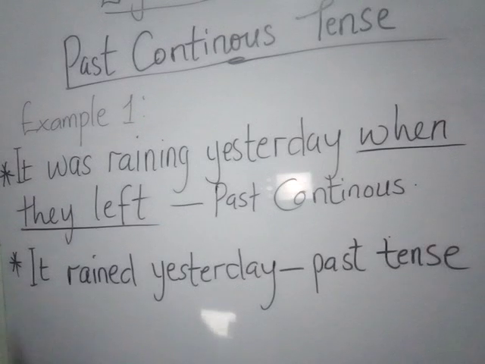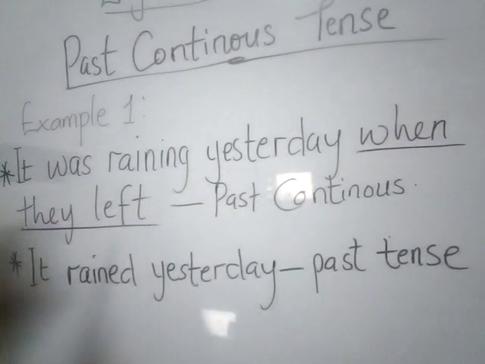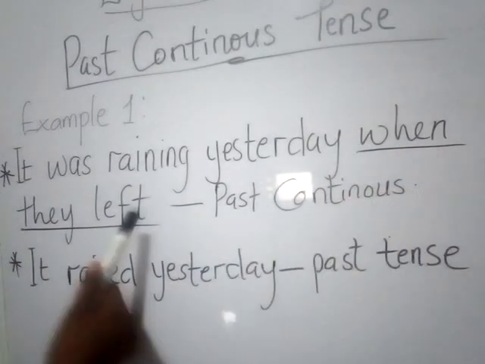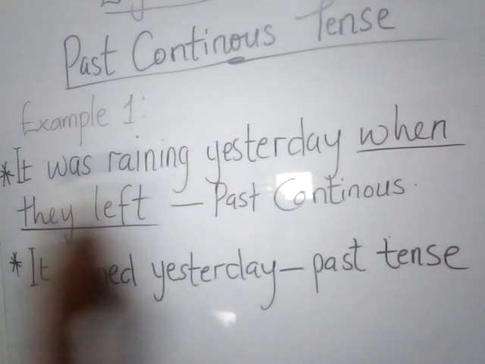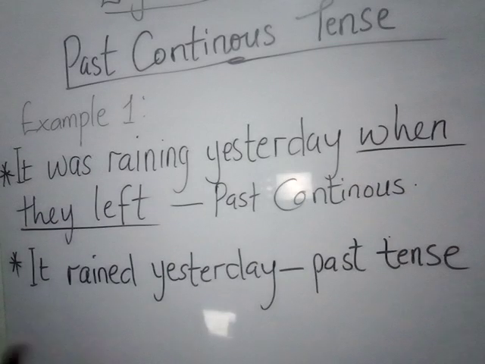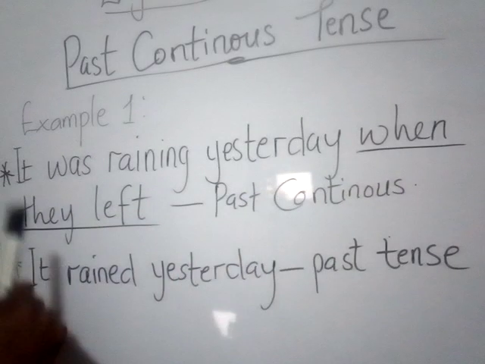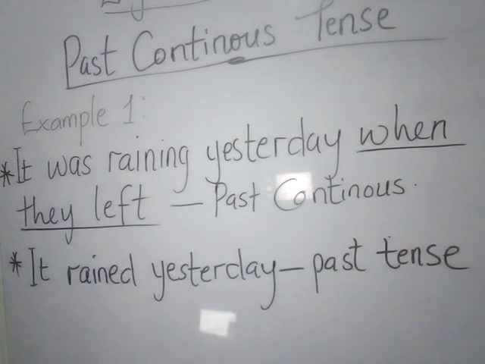So to make this sentence make full sense, you have to state something that happened at about this particular time that this specific action was happening. So it was raining yesterday when they left.